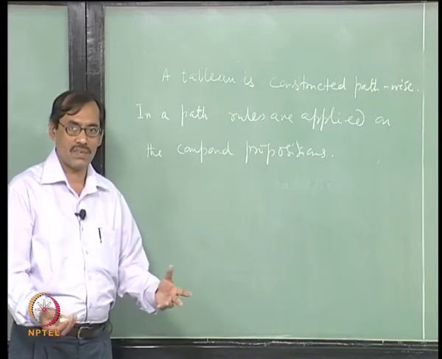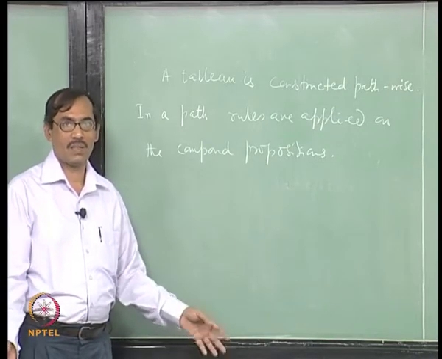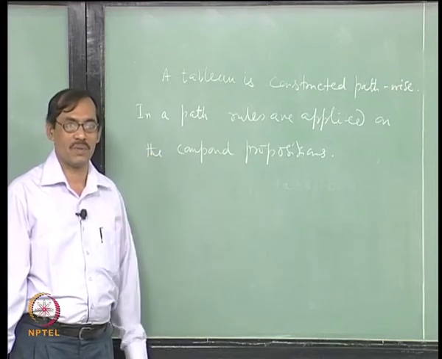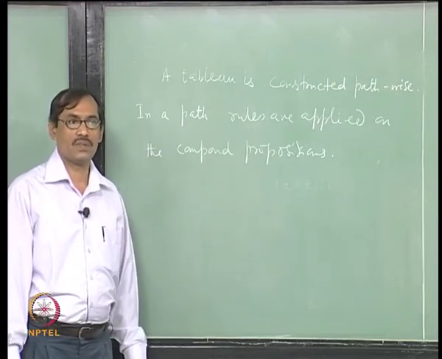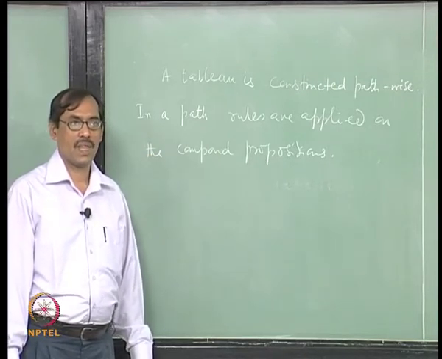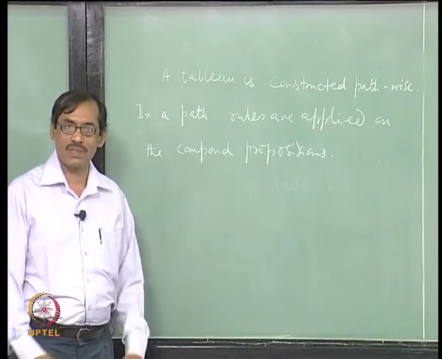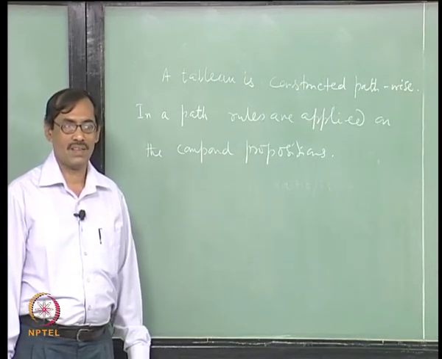Sometimes you need not construct the whole tabula. Somewhere you find P and not P is there for some proposition, you close it. So, there is no need to go further, right. But if you want to go further, then we should give a name for that kind of tabula, right.